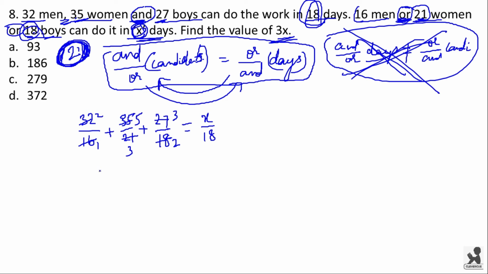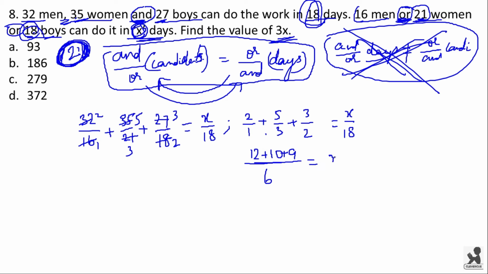So you have 2 by 1 plus 5 by 3 plus 3 by 2 is equal to X by 18. Here the LCM is 6, so you will be having 6 in the denominator. Here 12 plus 10 plus 9 will be on the numerator. This will be equal to X by 18.